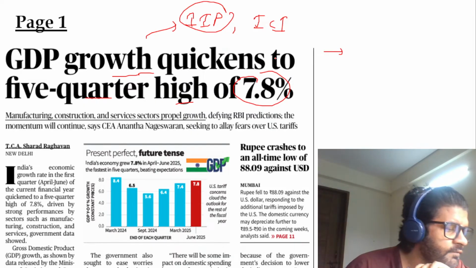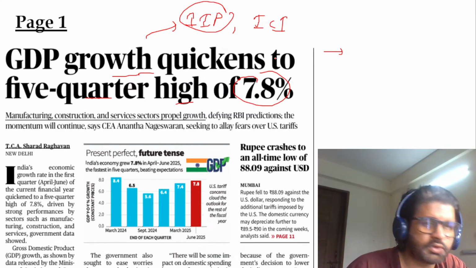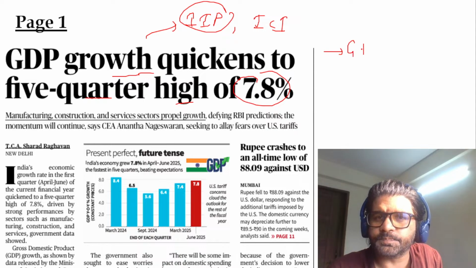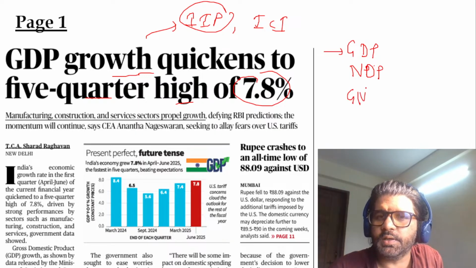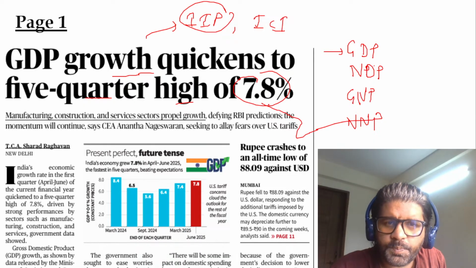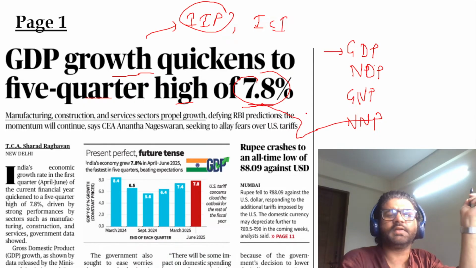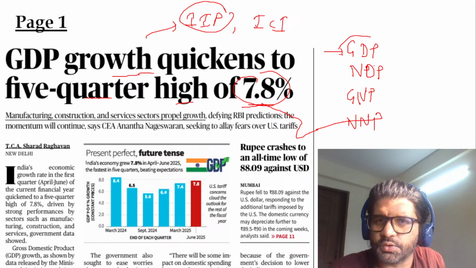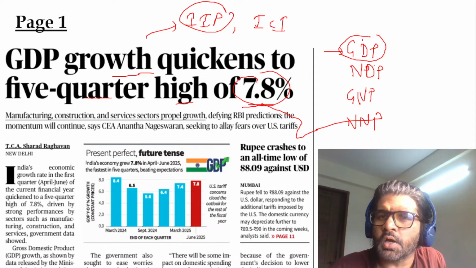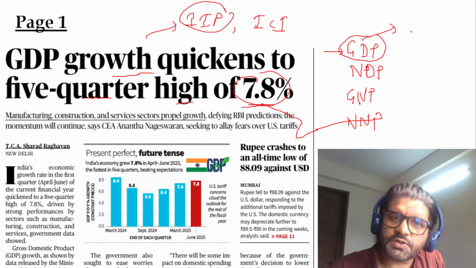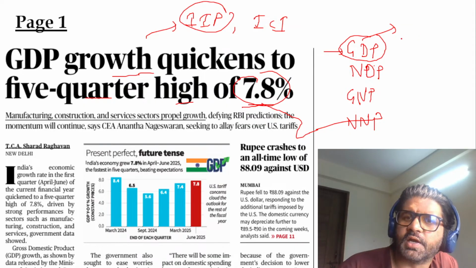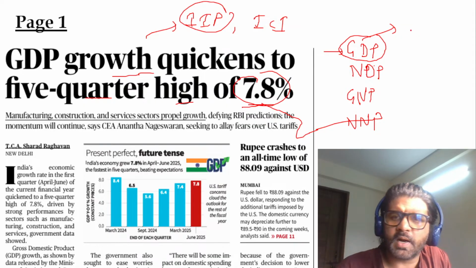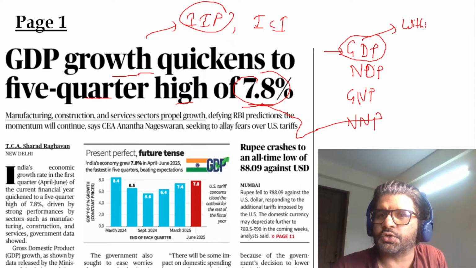Now, what is important from exam perspective here when we're talking about this particular article? GDP, then you have NDP, then you have GNP, then you have NNP. So these words are important from exam perspective. UPSC will never ask you the numbers. Other exam may do, but UPSC will never ask you the numbers. So GDP, gross domestic product, total production of all goods and services within the country. Doesn't matter who is producing it. Resident, non-resident, doesn't matter. The keyword here is within the country it should be produced.